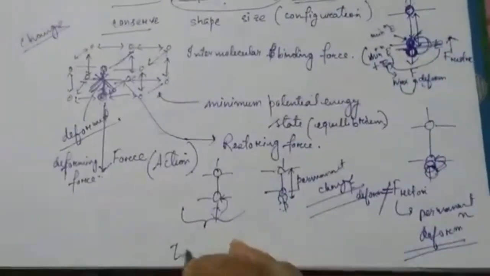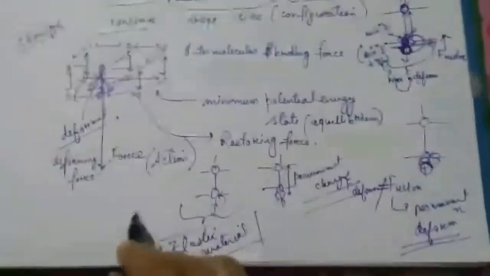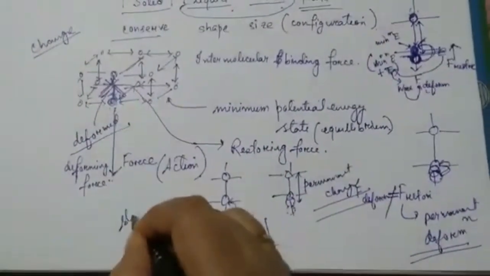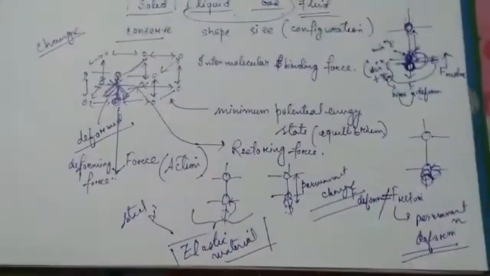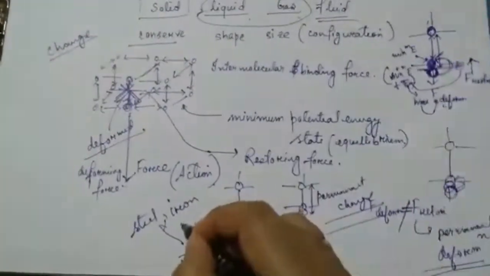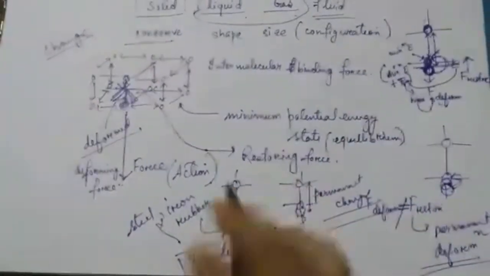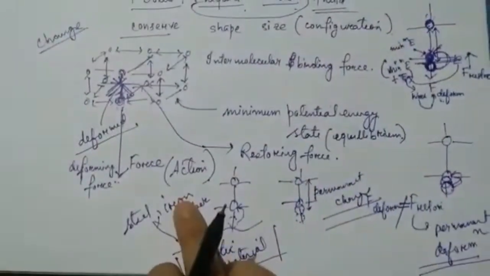So materials in which the deforming force is exactly equal to the restoring force, and no permanent deformation is created, are called elastic materials. If you ask for examples, steel. Can you change steel easily? No, there is no permanent deformation created. Similarly iron. If you want to change the shape and size of iron, you will have to apply a lot of force. Similarly rubber is also elastic, because if you stretch it, it's okay, but if you release it, it will come back to its original shape and size.